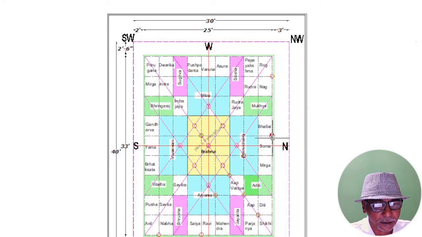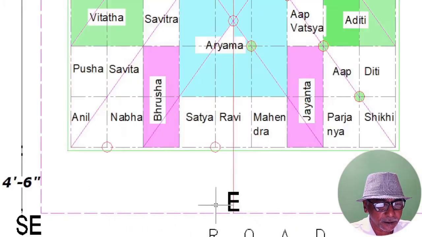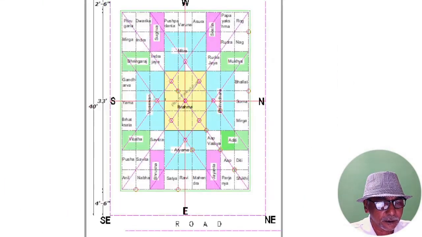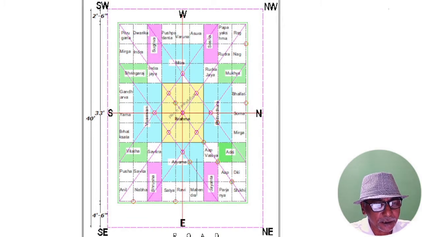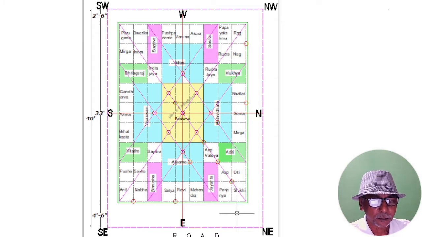You can see this point, shoulder is resting here and knee is resting in this towards north, and likewise towards east also. This is the shoulder point and this is the knee point. So this is the Vastu Purusha Mandala. Now we should know the impact of energy in this direction. Friends, we know the only source of prana energy or positive energy is our sun. Now let us see what is the impact on each direction.